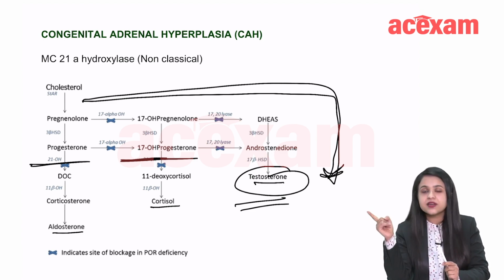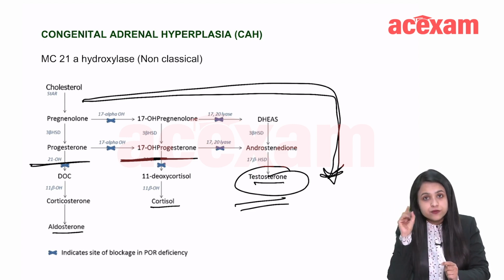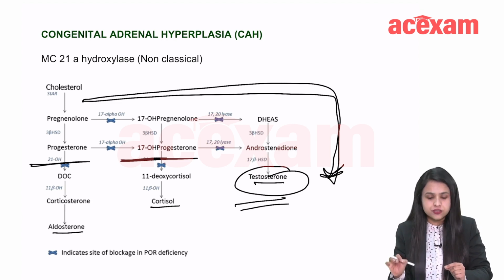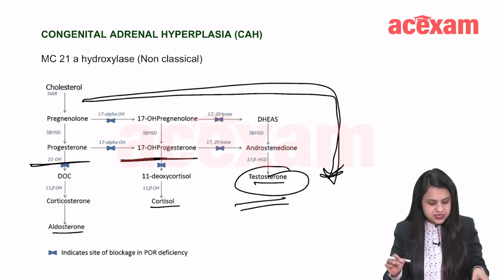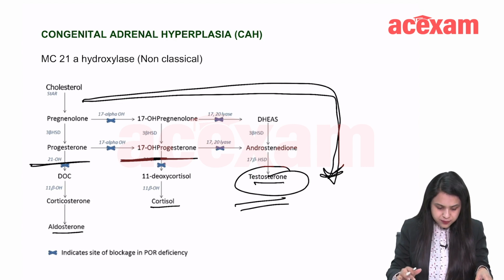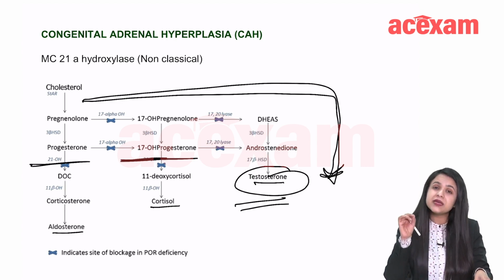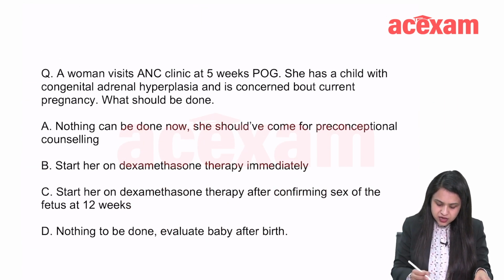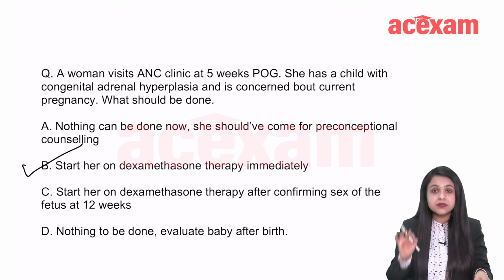We cannot wait till 12 weeks or 14 weeks after confirming sex of the fetus. We have to start her on something so that she is not exposed to excessive testosterone. So she should be started on dexamethasone immediately as soon as the pregnancy is identified. So the answer here is to start her on dexamethasone therapy immediately.